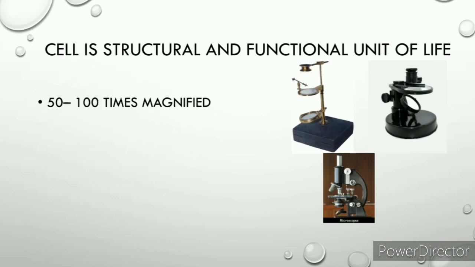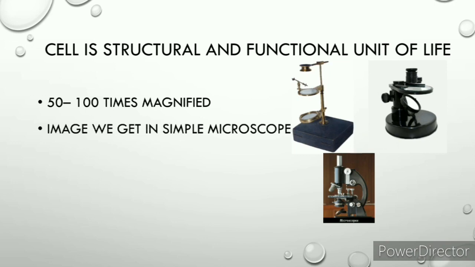We have to use a microscope to see the cell. The first microscope was a simple type of microscope developed by scientists, in which we can see a 50 to 100 times magnified image, and there the image of the cell was first observed.